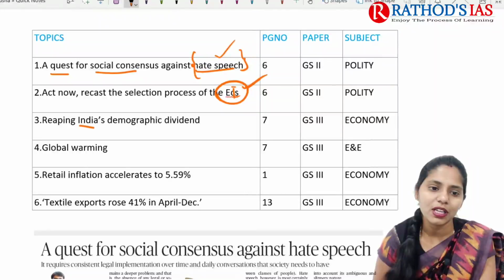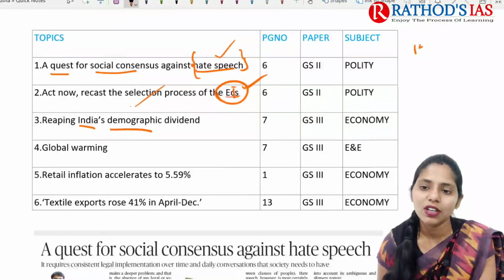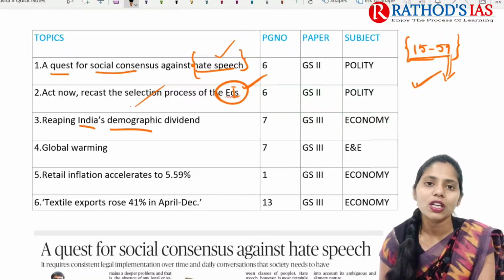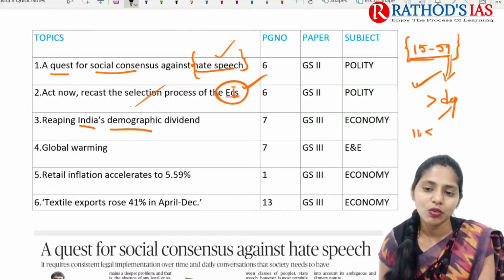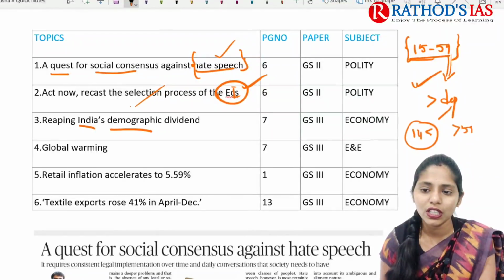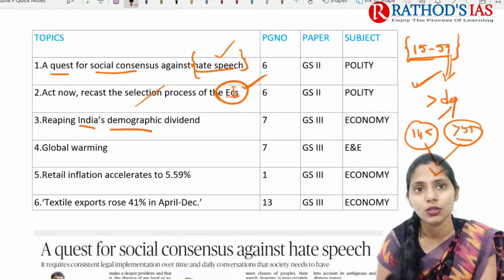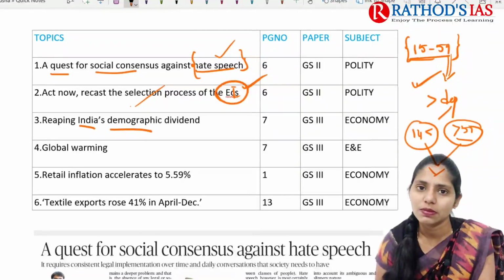And next topic, it is about reaping India's demographic dividend. So you need to know what is this demographic dividend. Demographic dividend means the working age people from 15 years to 59 years. Whenever more working people are present compared to that of dependents, who will be the dependents? Dependents will be less than 14 years, they will be children, and more than 59 years, they will come under old age people. When these two dependent groups are fewer compared to the working group population, that condition is called demographic dividend. This is very important regarding economy, which mainly comes in the GS paper 3.